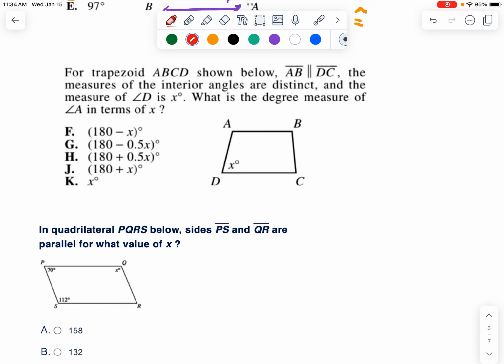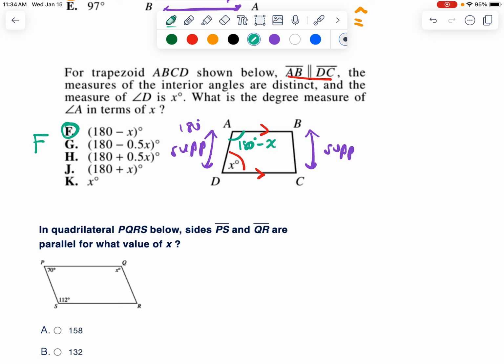For trapezoid ABCD, it's given that AB is parallel to CD, and the measures of the interior angles are distinct, and the measure of D is X degrees. What is the degree measure of A in terms of X? Well, what's very helpful for a trapezoid is that this pair of angles and this pair of angles, by definition, are supplementary. So that means that together they equal 180 degrees. So this angle right here must be 180 degrees minus the other angle of X. The answer is F.